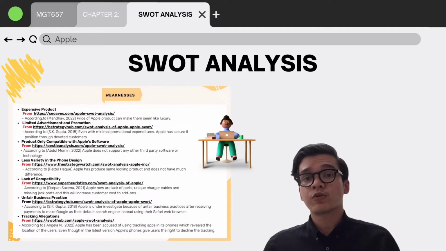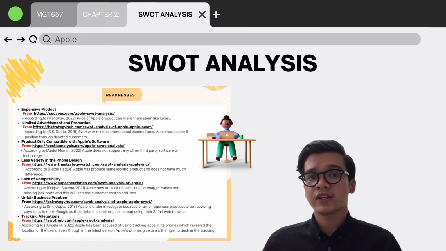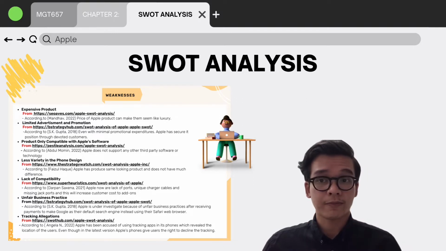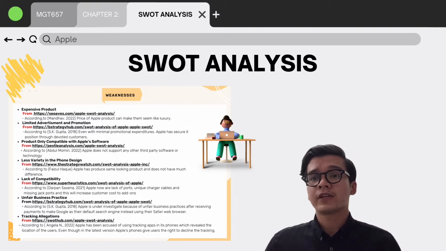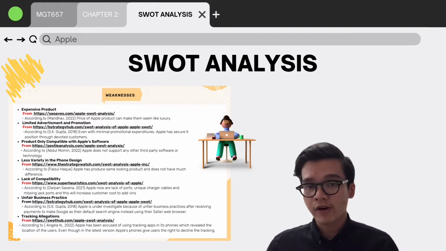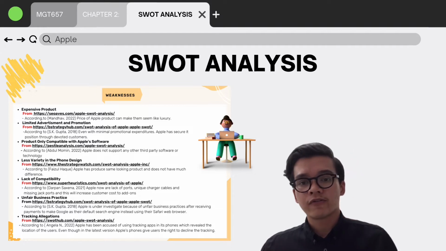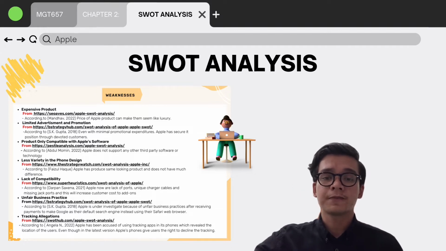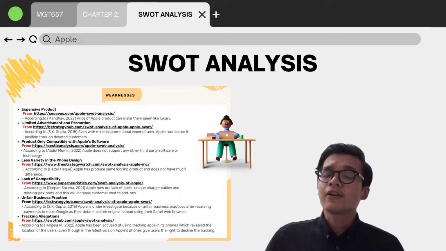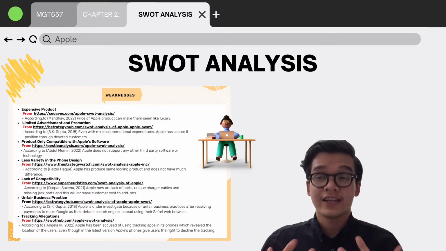Moving on to the next SWOT analysis, which is Apple weaknesses. So we have found 7 weaknesses. The first one is expensive product, the second is limited advertisement and promotion. The third one is product only compatible with Apple software. The fourth one is less variety in phone design. The fifth one is lack of compatibility. Number 6 is unfair business practice. And the last one is tracking allegation.